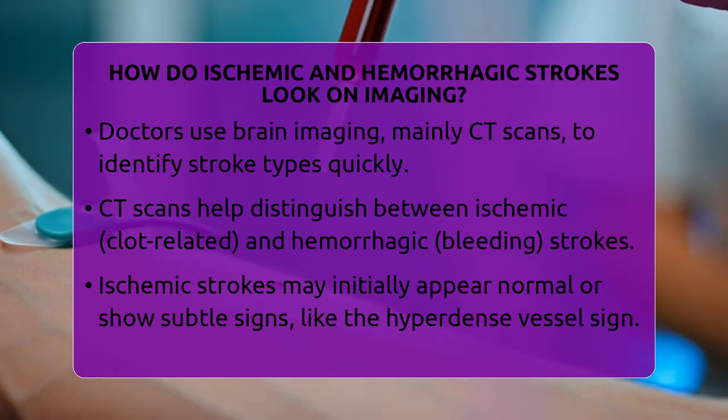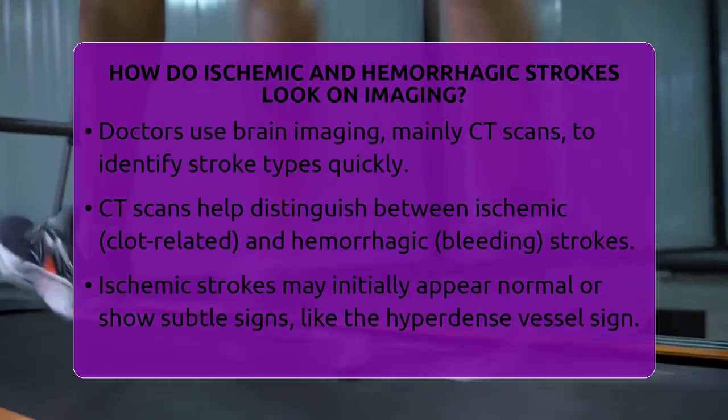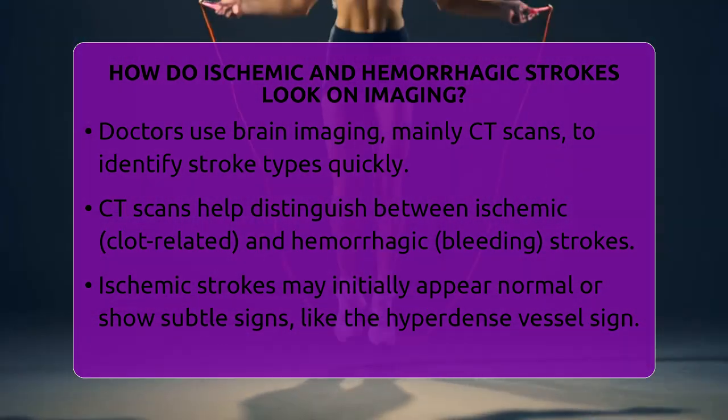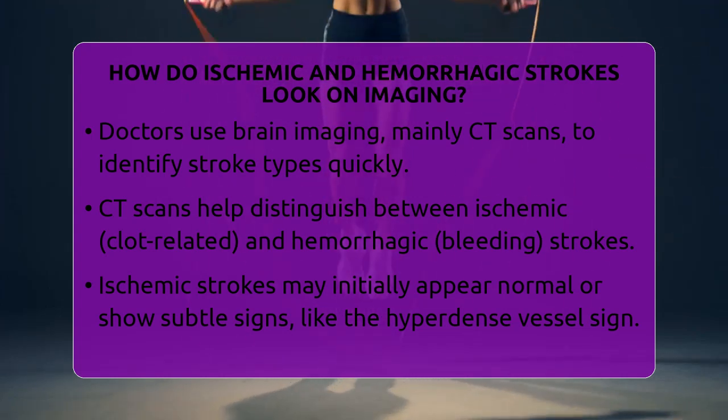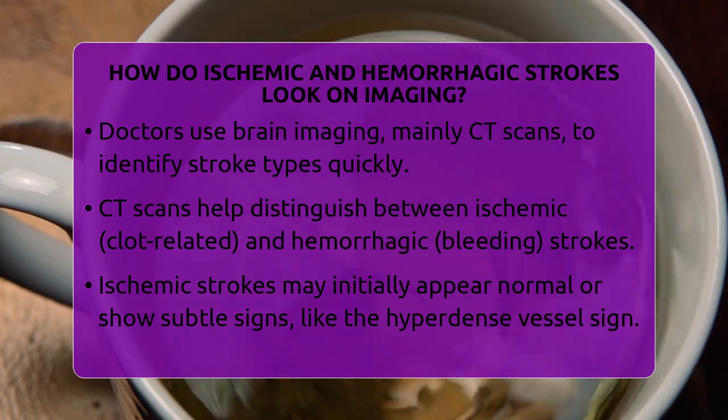In an ischemic stroke, which happens when a blood clot blocks blood flow to part of the brain, early on the CT might look normal or show very subtle signs. One of these signs is called the hyperdense vessel sign, where a blood clot inside an artery appears as a bright, white line or spot on the scan.